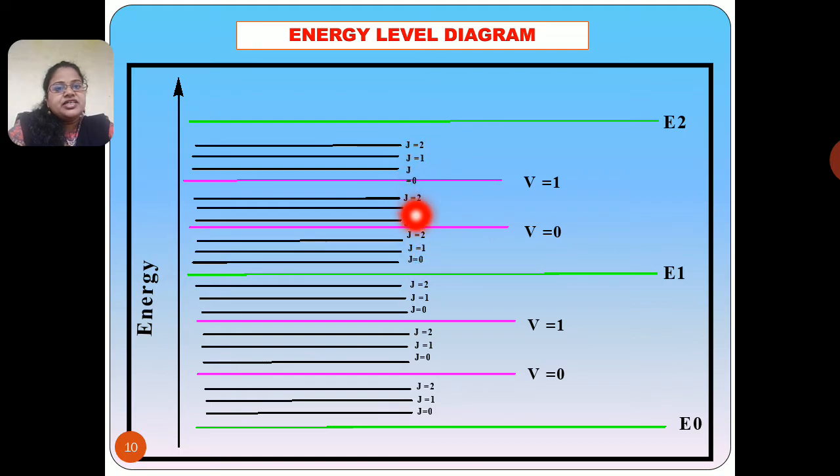Here J is known as the rotational constant. So in short, in the energy level diagram, the electronic energy level is associated with vibrational energy levels, and vibrational energy levels are associated with various rotational energy levels.